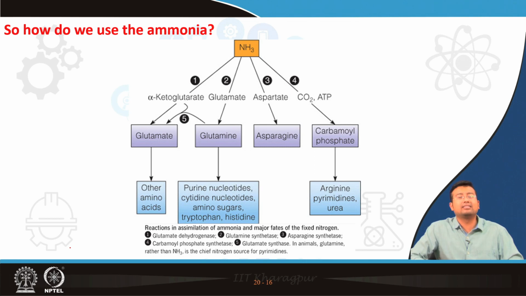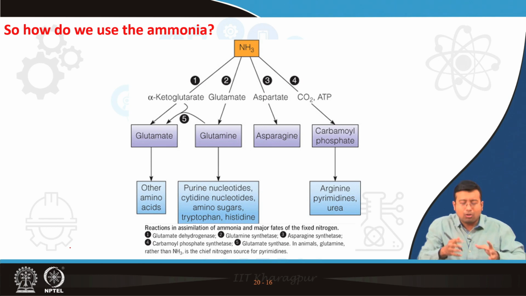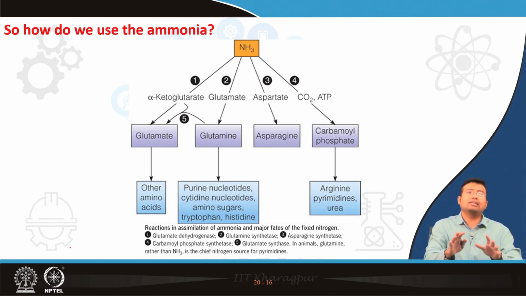Now the question is, how do we use ammonia, right? Ultimately ammonia is pushed to the liver by the glucose-alanine cycle or in the formation of glutamine. So if we look at what the use of ammonia is in our system, we can answer a few questions from this slide.